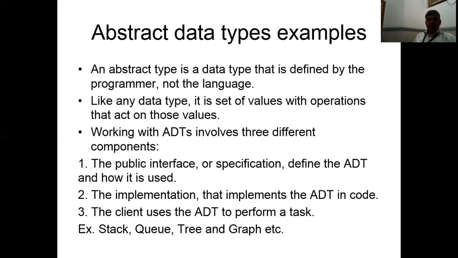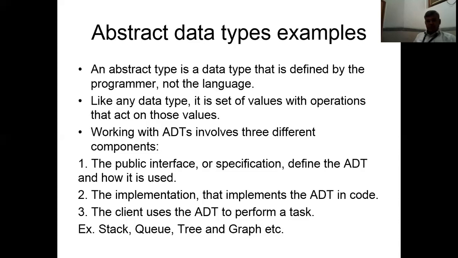Next, like any data type, it is a set of values with operations that act on those values. This is exactly the same concept we use in the other types of data types also. Working with abstract data types involves three different components. What are these three components? Number one, the public interface or the specification that defines the ADT and how it is going to be used.